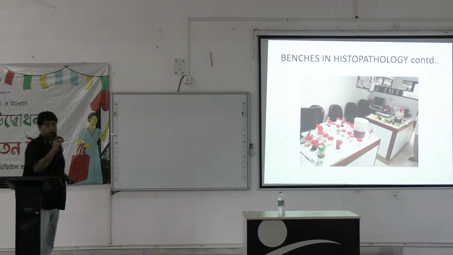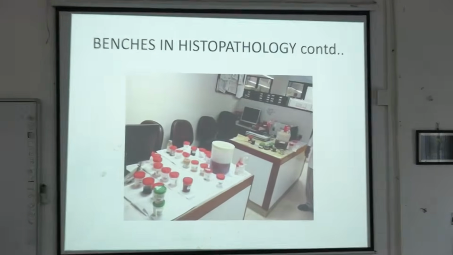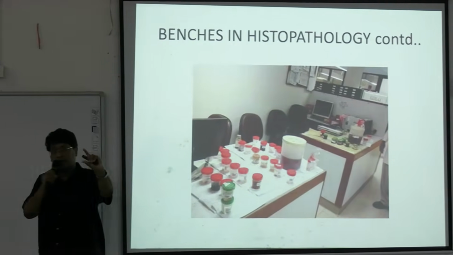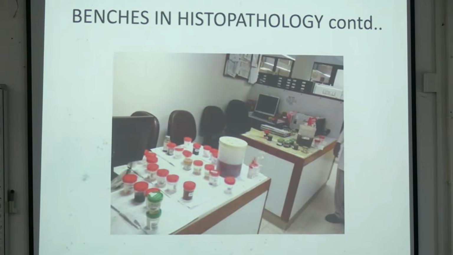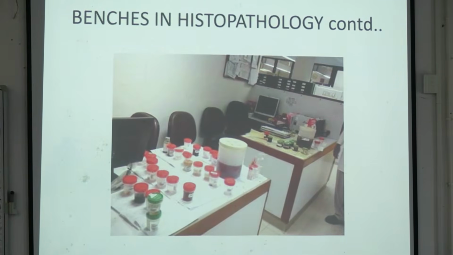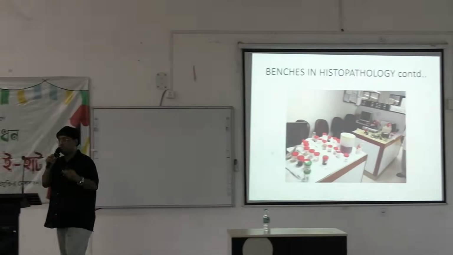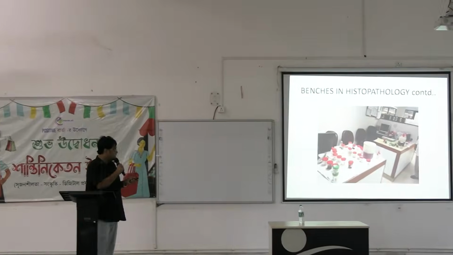These are like the typical tables of the histopathology section cutting areas. These are the smaller containers where the tissues are sent to us. This one you can see is a large yellow container, for a large tissue like the uterus. The uterus is a larger tissue, so we need a larger box.